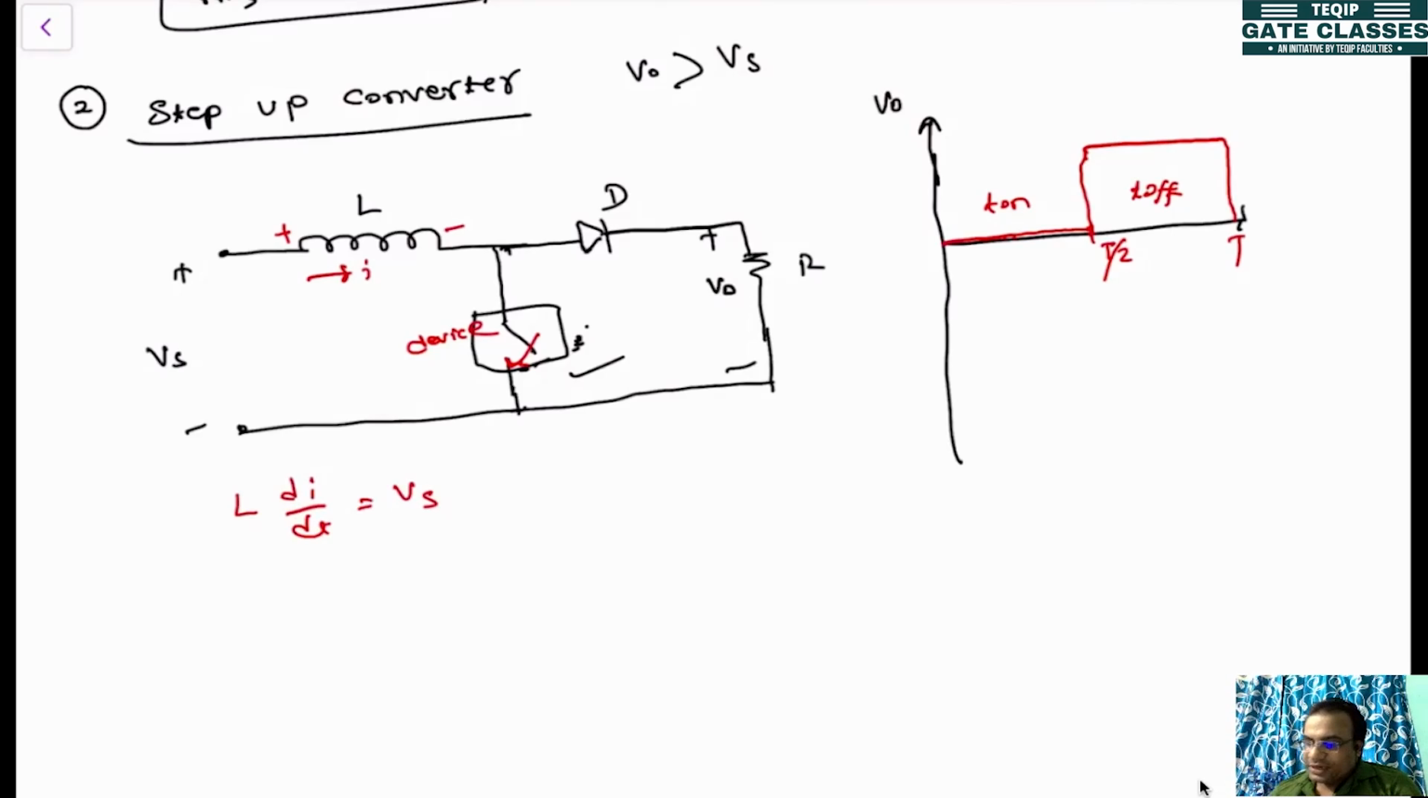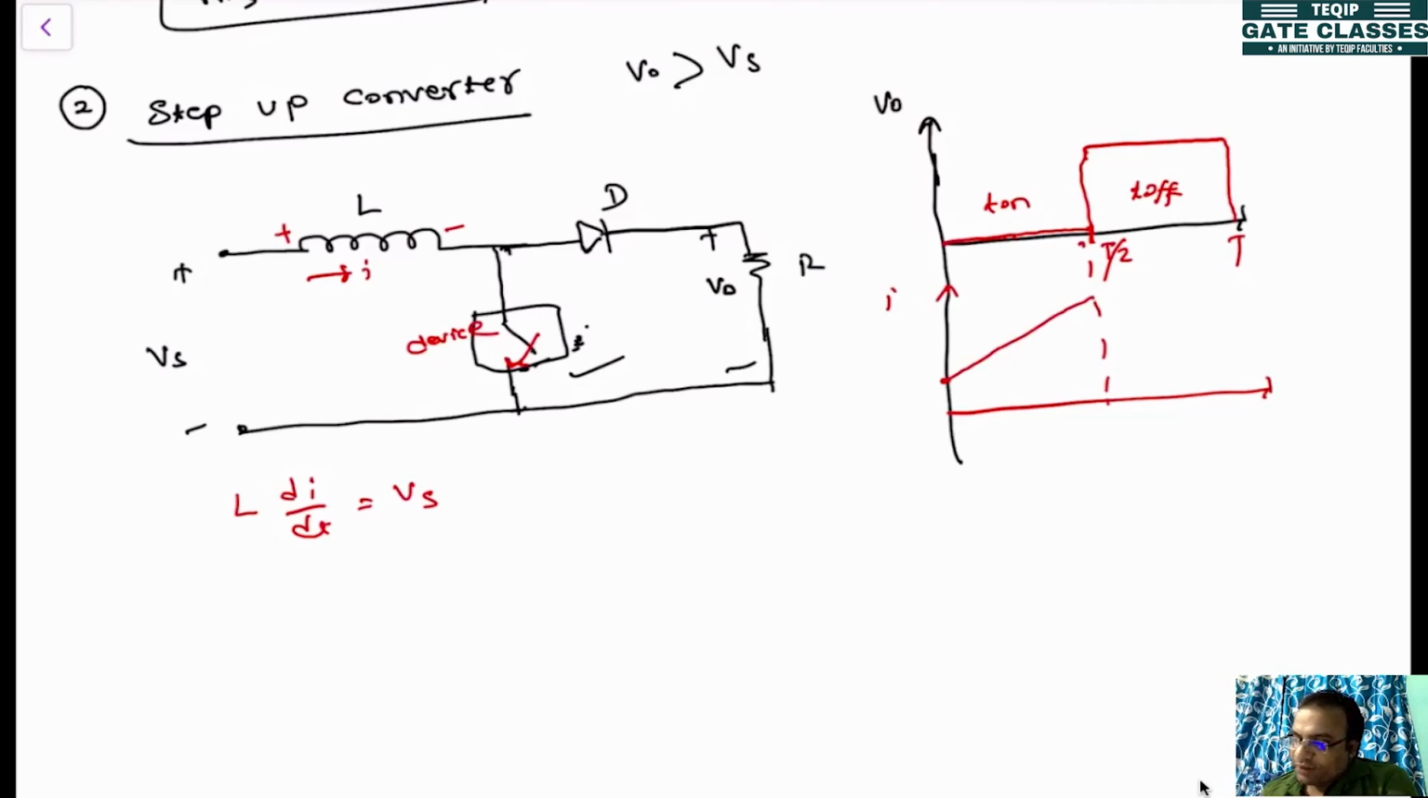Okay, so the inductor is energized. As the inductor is energizing, if you plot the current during this period, let's say it starts from a minimum initial value, so the inductor current will be rising like this.